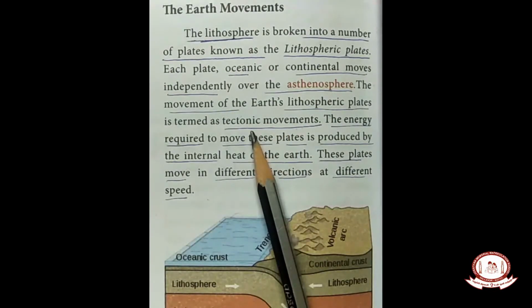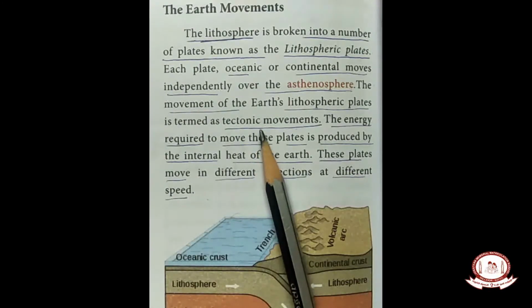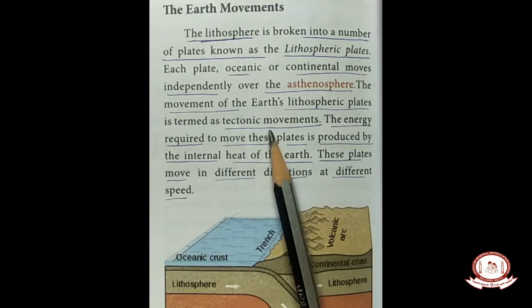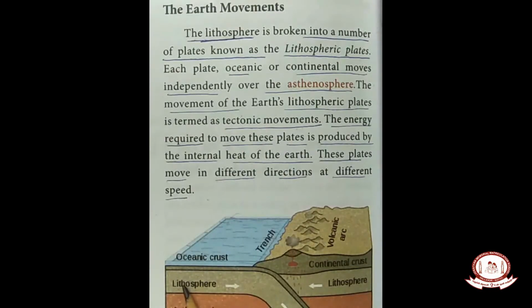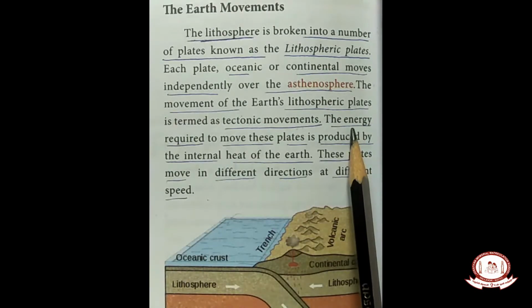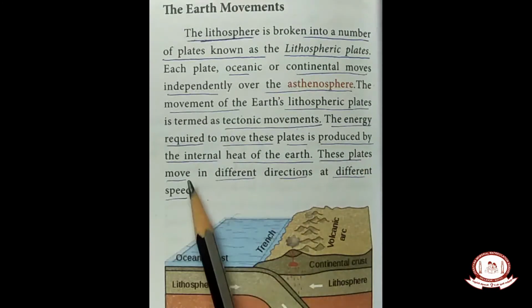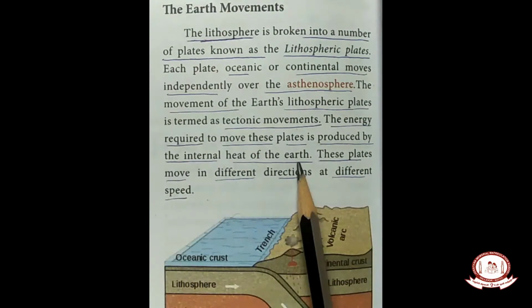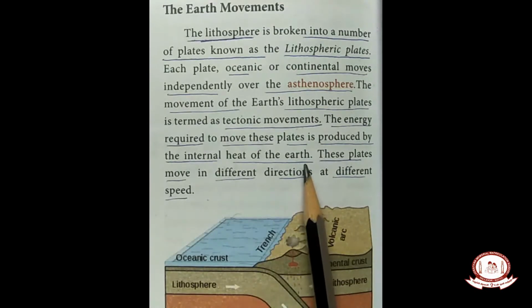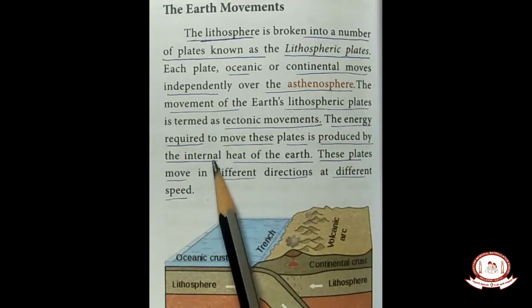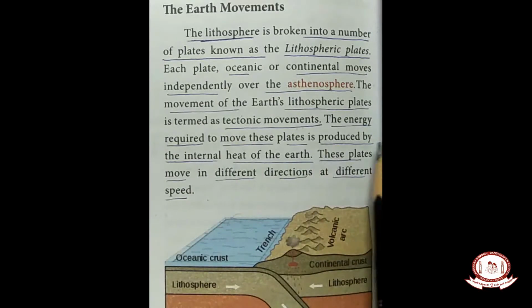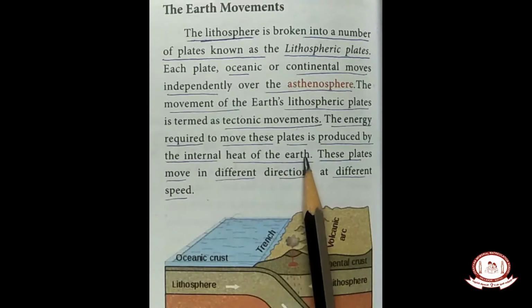We should give some energy. See, if you are walking, you should have energy to walk. So, whenever the lithosphere is moving, it needs energy. Where does the energy come from? The energy required to move these plates is produced by the internal heat of the earth. We already studied that the core consists of nickel and iron, in a hot liquid state. So the energy required to move these plates is produced by the internal heat of the earth.